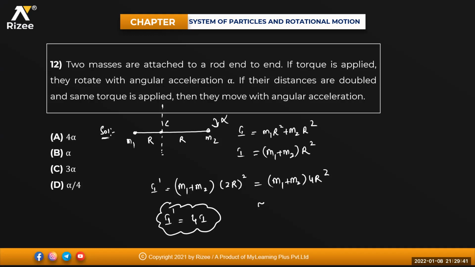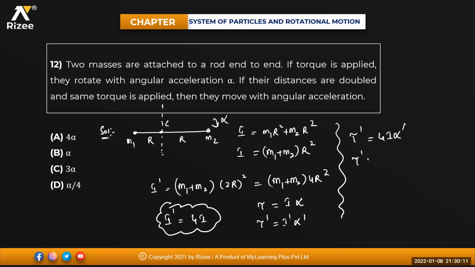Okay. So the torque formula: tau is equal to I into alpha. So tau dash will be equal to I dash into alpha dash. So tau dash will be equal to I dash, whose value is 4 times I, into alpha dash, isn't it? So what is tau dash, beta? In terms of moment of inertia is being asked, na?